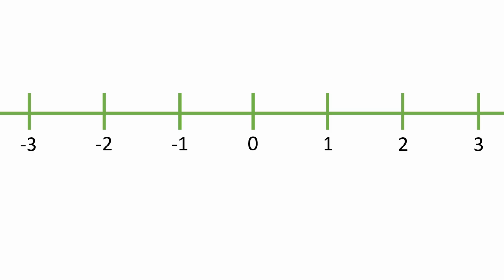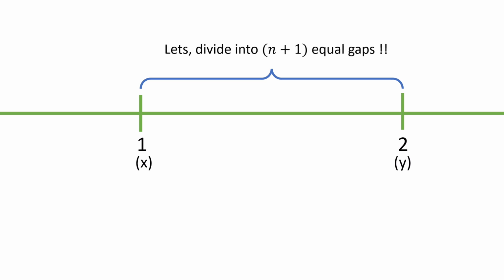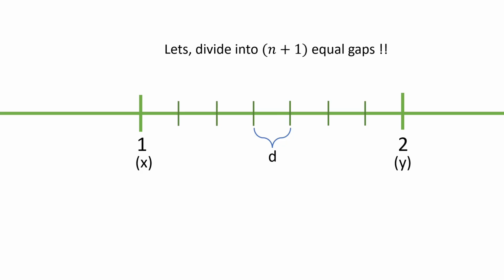To find n rational numbers between these two numbers, divide the interval into n plus 1, that is 6 plus 1, equal parts, since 6 numbers require 7 equal gaps. Now, the length of each part, that is d, is equal to (y minus x) by (n plus 1), equal to (2 minus 1) by (6 plus 1), that is 1 by 7.